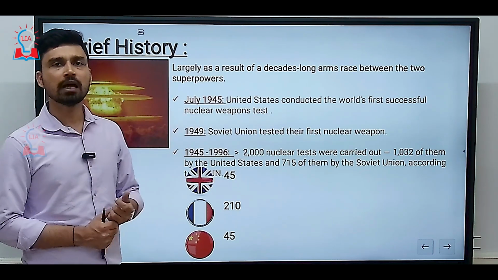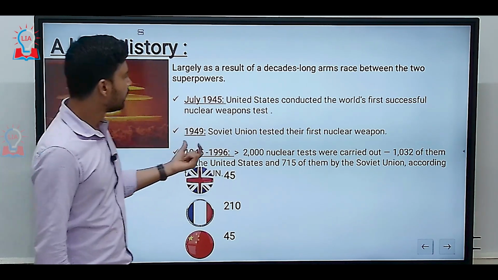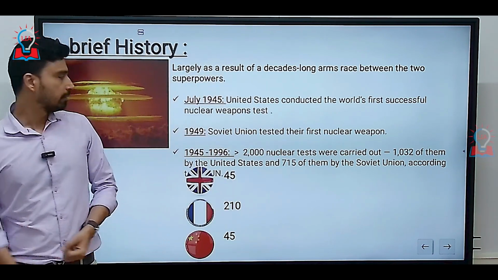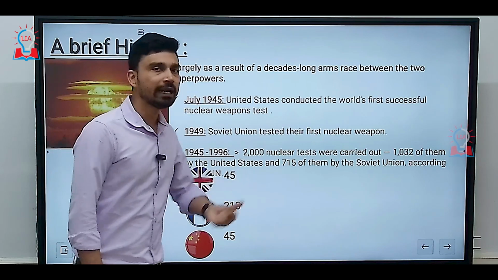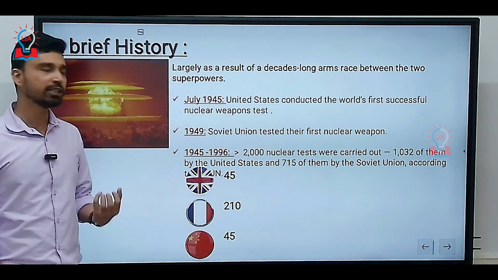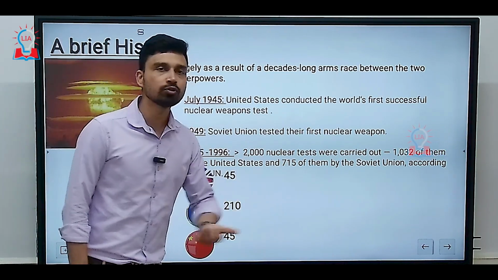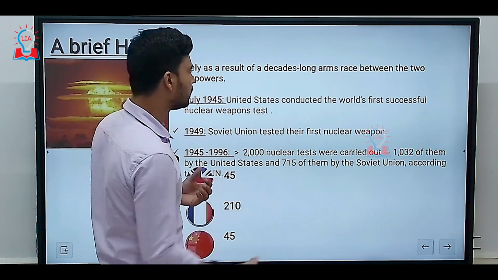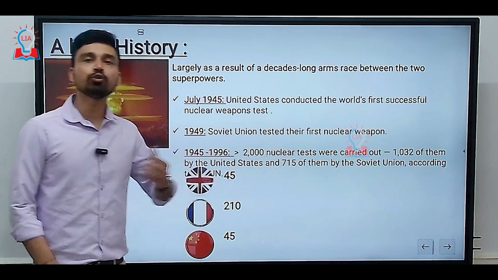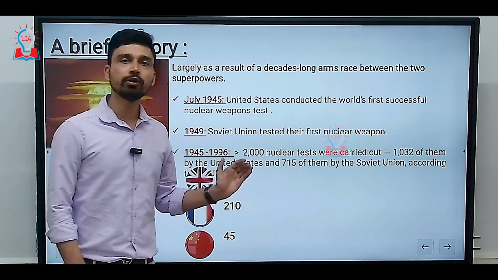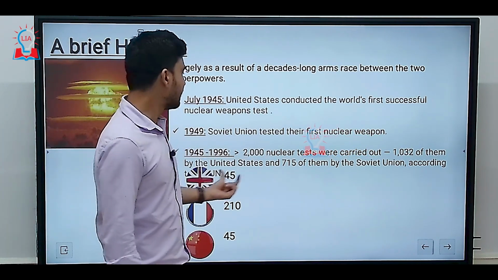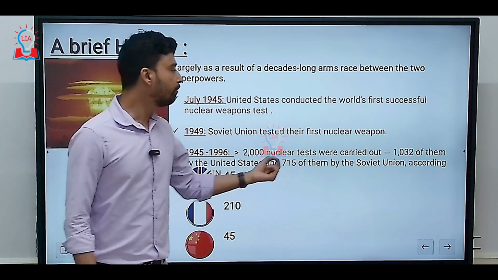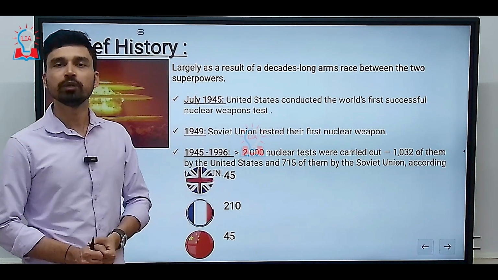Just 4 years after, somewhere in 1949, the Soviet Union was also able to successfully test their first nuclear weapon. And thus, between 1945 and 1996, almost 4 decades, we can say that more than 2000 nuclear tests were carried out in the world. Out of that, if you look at the distribution of these nuclear tests, the maximum number of nuclear tests was done by the United States, where the number stands at 1032, while 715 tests were done by the Soviet Union at that time.